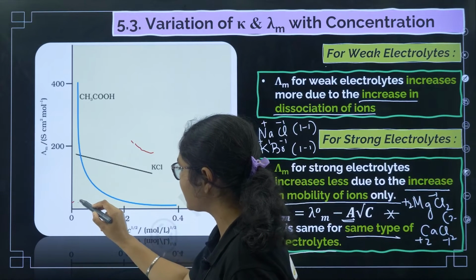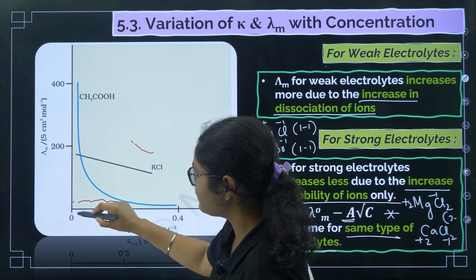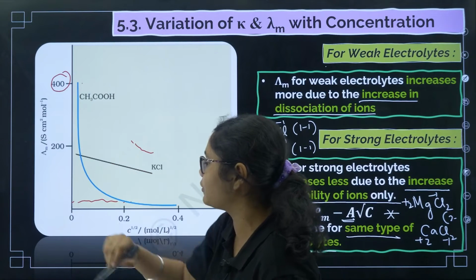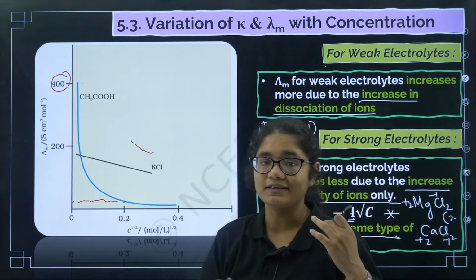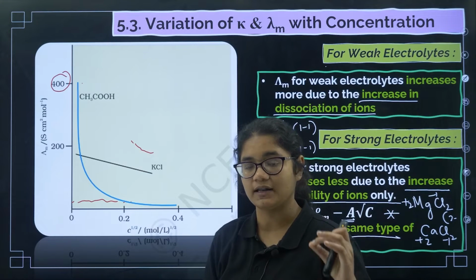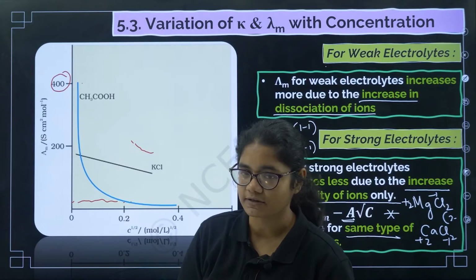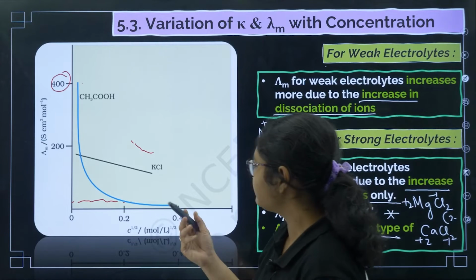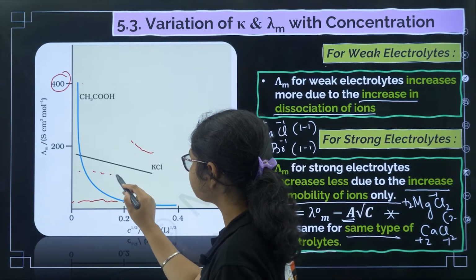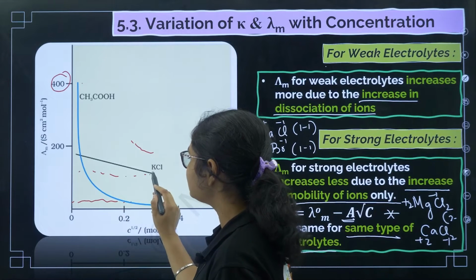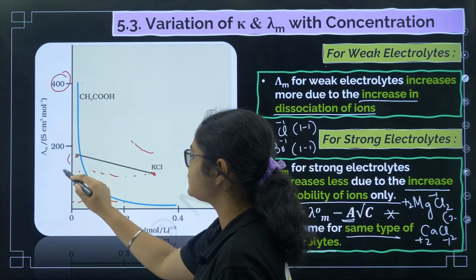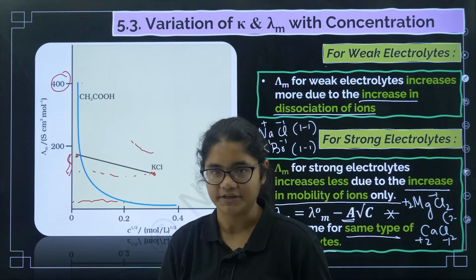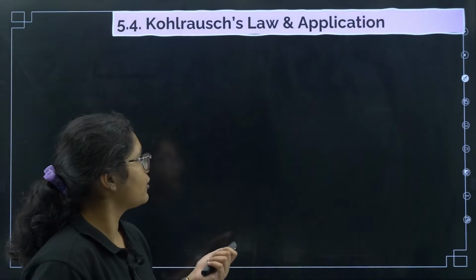At 0.4 the molar conductivity was somewhere here, but when the concentration decreases, it has almost reached up to 400. So there is a drastic increase in the conductivity of weak electrolytes. The reason is that the dissociation of ions increases. In the strong electrolyte, it was here before and now it is here. There is not much difference, but in weak electrolytes we have a very drastic change. That is a very important thing.